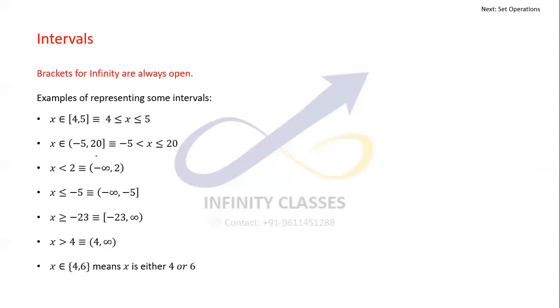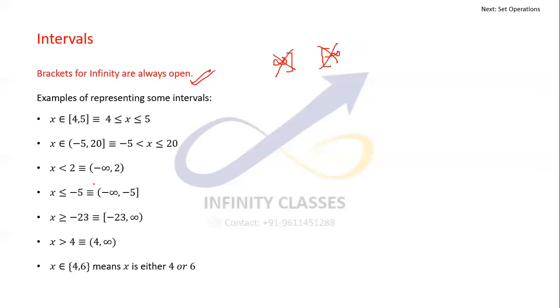One very important thing which I mentioned here is that brackets for infinity are always open. You cannot include infinity. You cannot write something of this sort or of this sort. These are wrong.